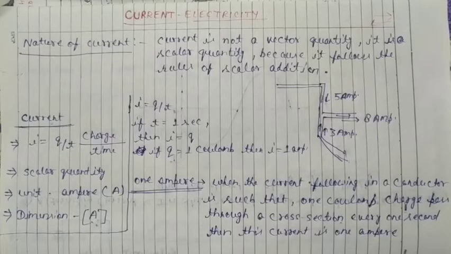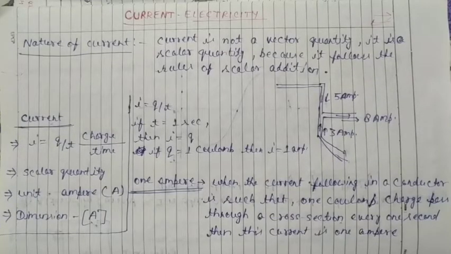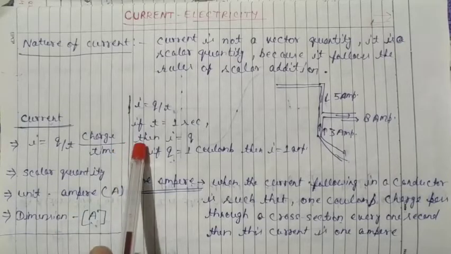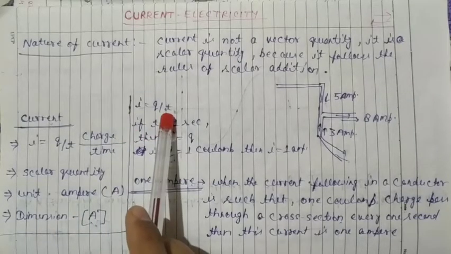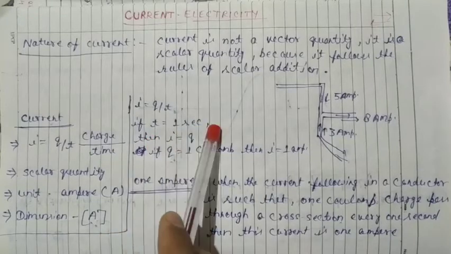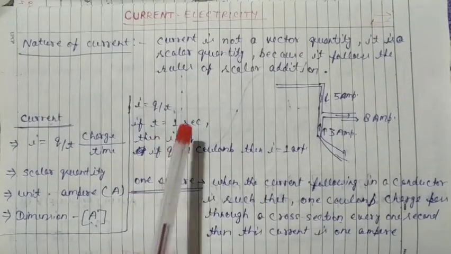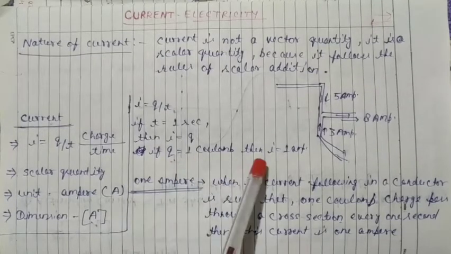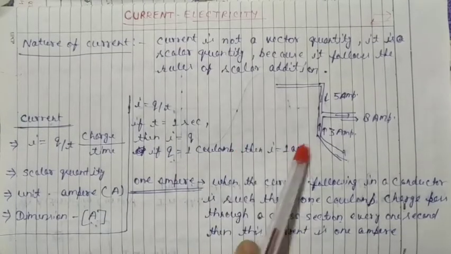Now, what is meant by 1 ampere current? If I equal to Q upon T, and T equal to 1 second, then I equal to Q. And if Q equal to 1 coulomb, then I equal to 1 ampere.